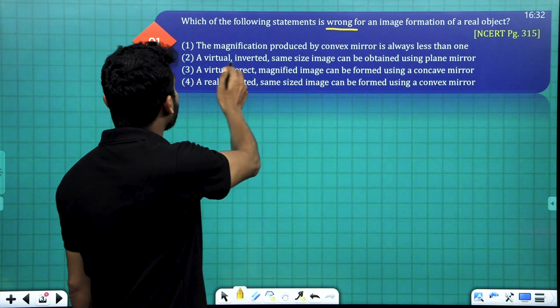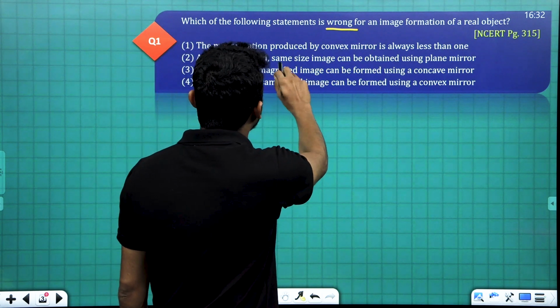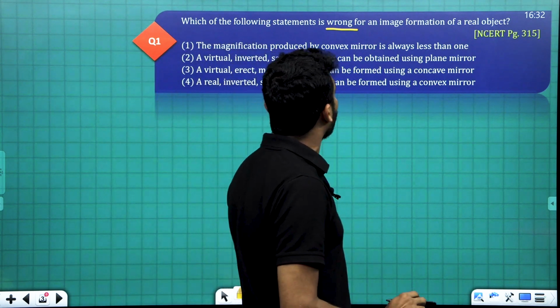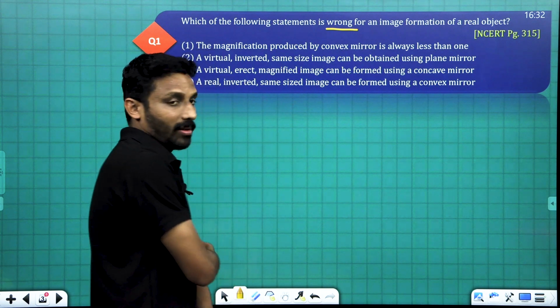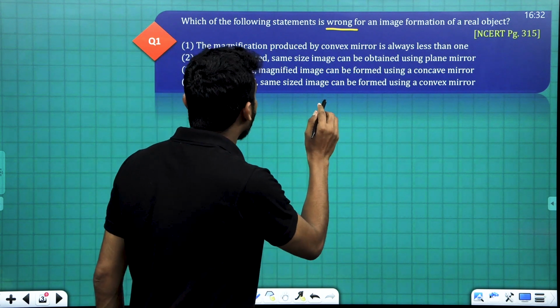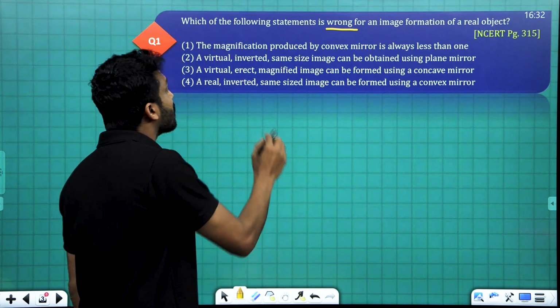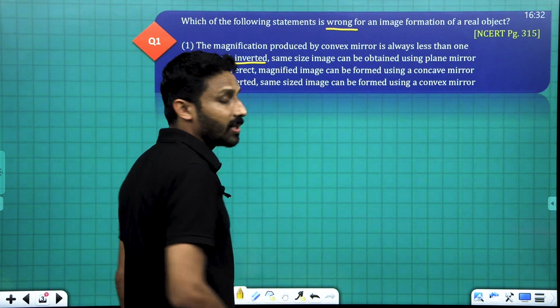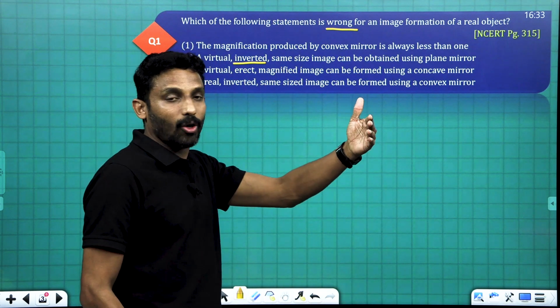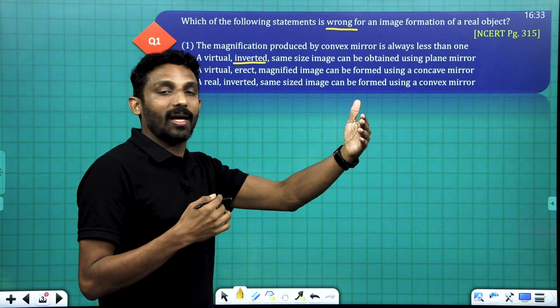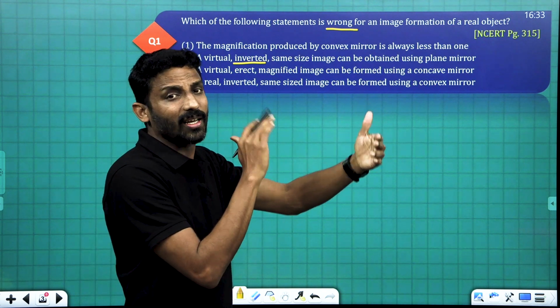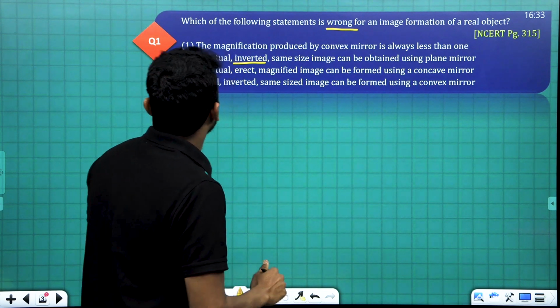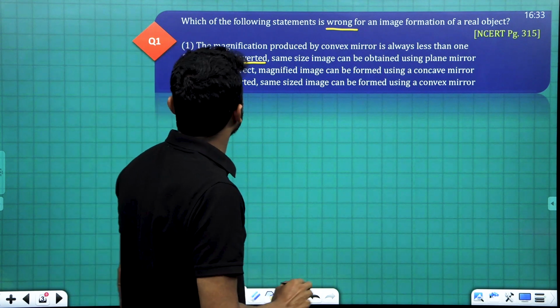Second one, a virtual inverted same size image can be obtained using a plane mirror. Using a plane mirror, the image is not inverted. When we observe ourselves in a plane mirror, the image is erect only. So this statement is the wrong one.